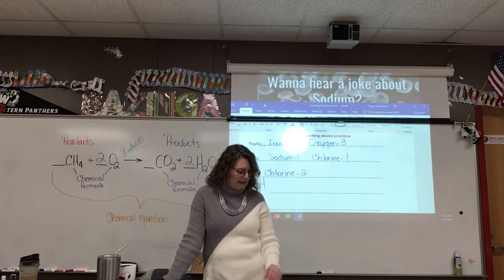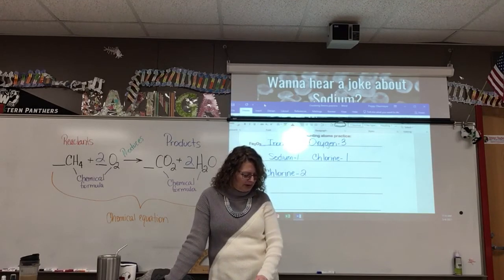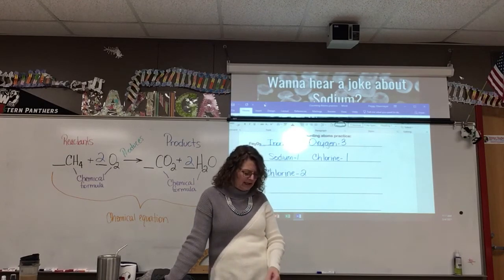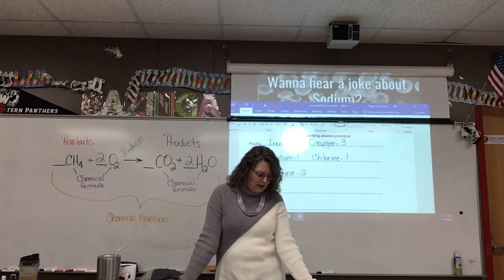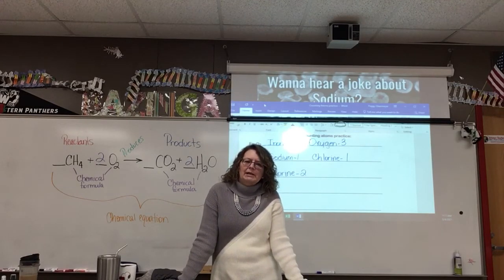Page 156 is some more practicing of how to count atoms and how to count them if they're in parentheses. At the very bottom of page 156, magnesium hydroxide. Take a look at that one. Magnesium is on the outside of the brackets, so there is no coefficient on that, and there's no subscript, so there's only one magnesium.